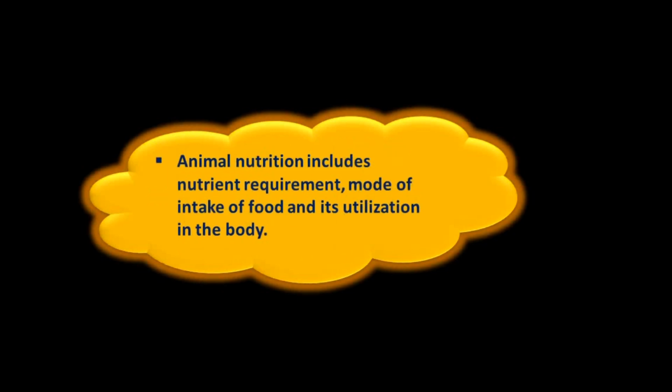Animal nutrition includes nutrient requirement, mode of intake of food, and its utilization in the body. Nutrition serves two purposes: provides energy for performing life processes, provides material required for the growth of body.